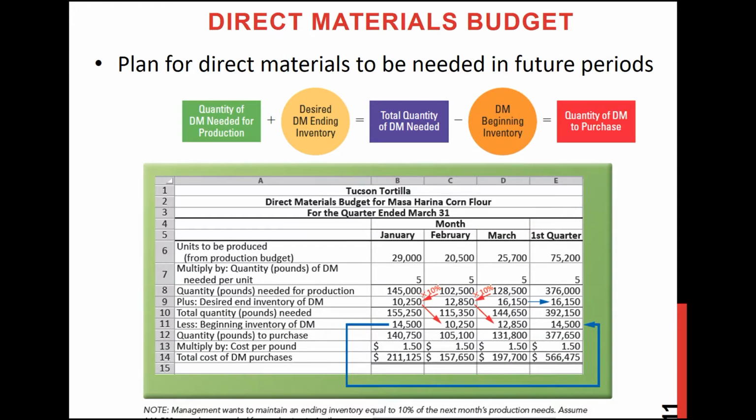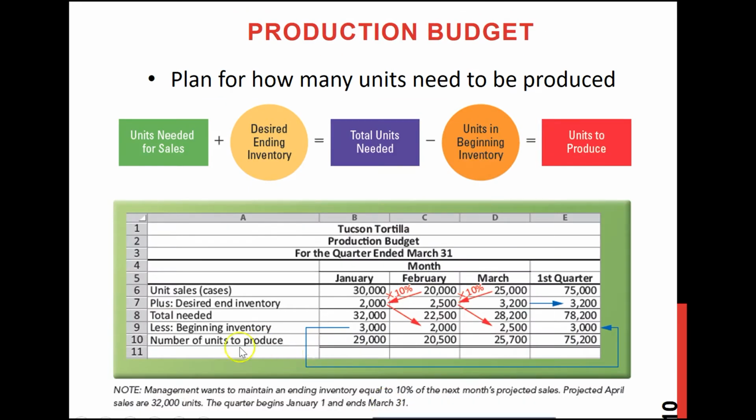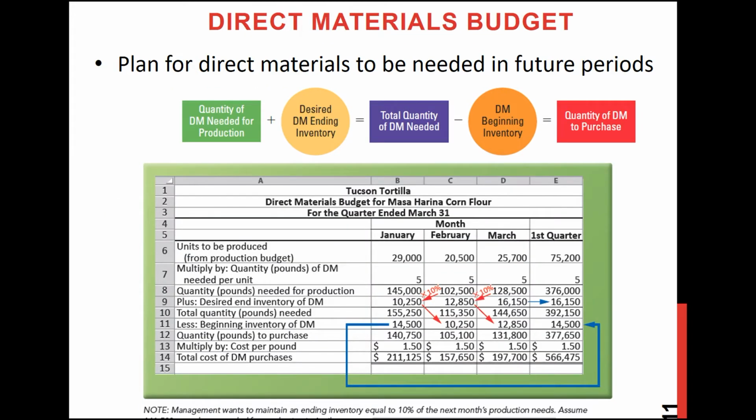Now we're going to do the direct material budget. So direct material budget means what amount of direct material you need to buy and what the cost is. Remember, direct material budget is based on your production budget. So the production budget is telling you these are the units you need to produce, and based on that we'll figure out how much direct material you need, and then we'll check the cost of your direct material, and then we'll figure out the total cost of direct material that you need to purchase for this specific month and for the entire quarter. So let's see the direct material budget.